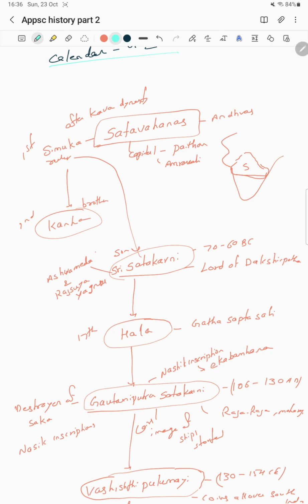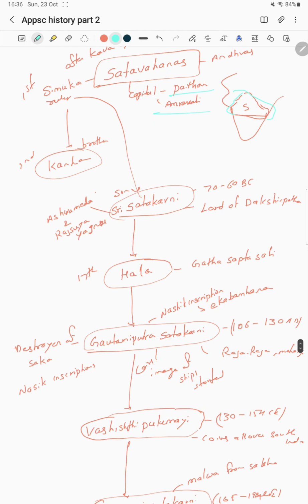This period belongs to the Satavahanas. Paithan is the capital, and Amaravati is one of the capitals. Nagarjunakonda is another; you know the Nagarjuna Sagar reservoir. Next, Sri Satakarni, 70 to 60 BC, also known as Lord of Dakshinapatha. He performed the Ashwamedha Yaga as well as the Rajasuya Yaga.